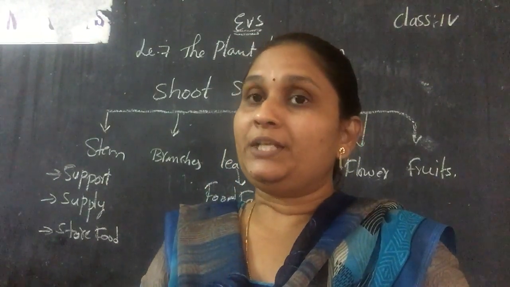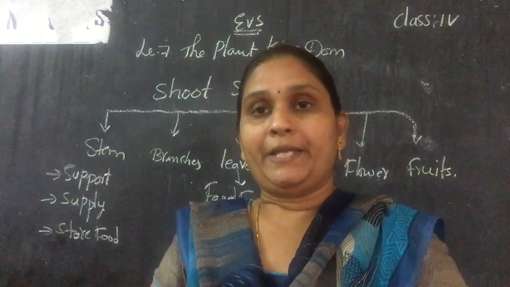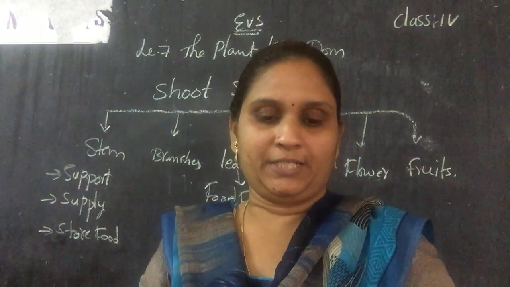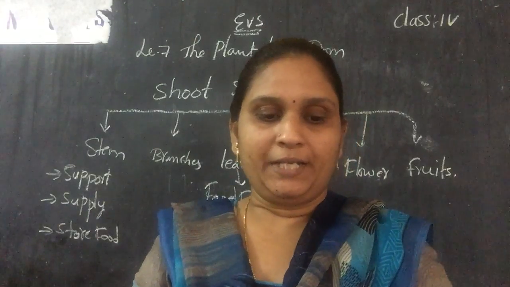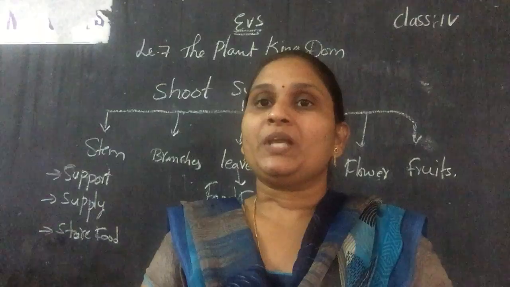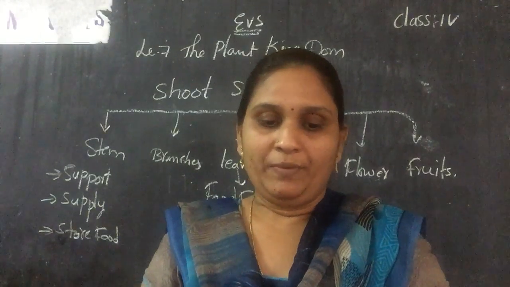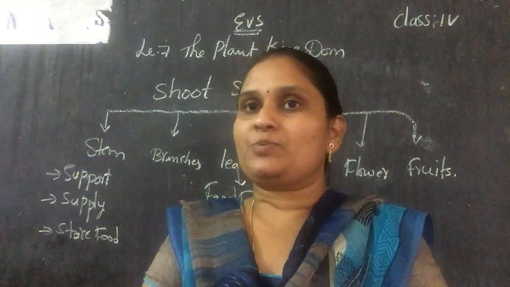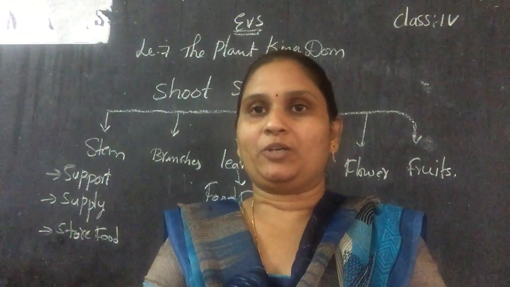And not only that, the trees give shelter to the animals. So if you cut down the trees, the animals will not have shelter. And if we hurt and kill animals, there will be less carbon dioxide and the soil will be less fertile. So we must plant more trees and protect our animals as well as our nature and environment.